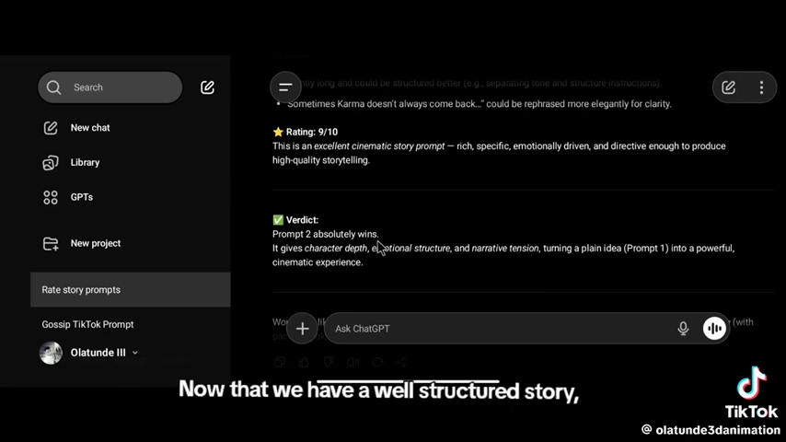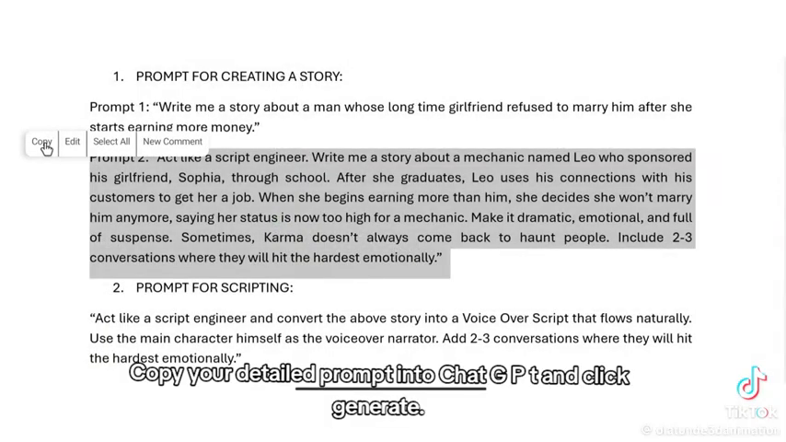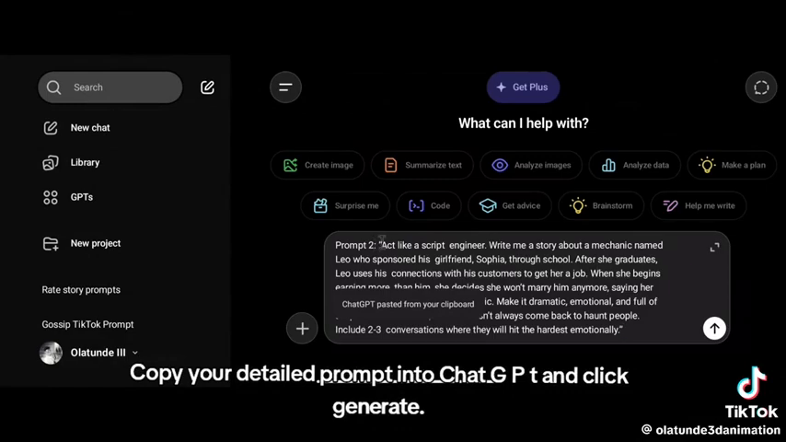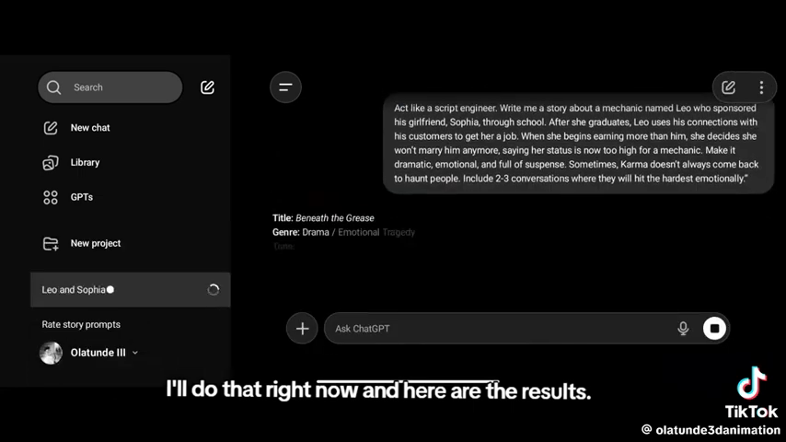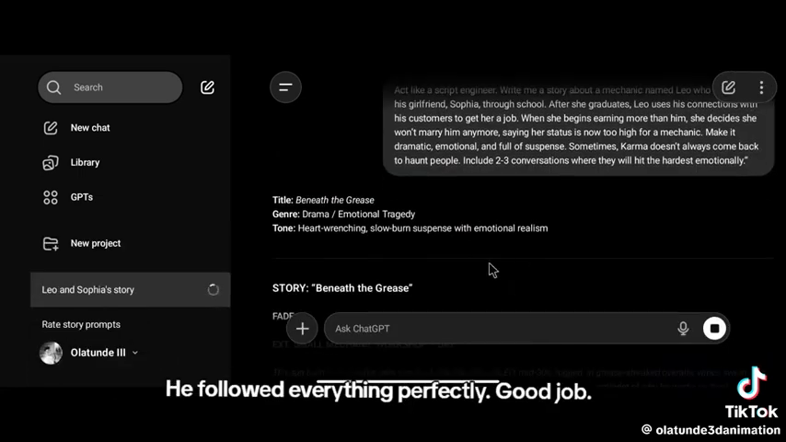Now that we have a well-structured story, it's time to generate the full version. Copy your detailed prompt into ChatGPT and click Generate. I'll do that right now. And here are the results. It followed everything perfectly. Good job.